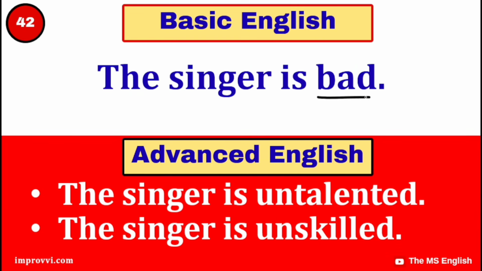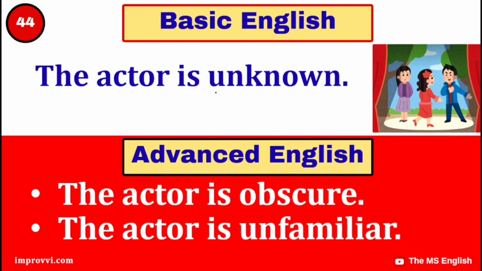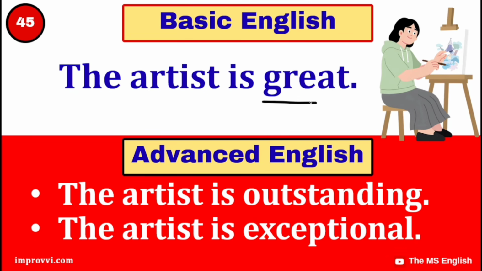The singer is bad. The singer is untalented. The singer is unskilled. The actor is famous. The actor is renowned. The actor is well known. The actor is unknown. The actor is obscure. The actor is unfamiliar. The artist is great.